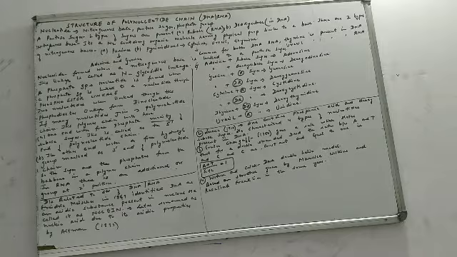Before we discuss the structure of a polynucleotide chain, first let us see the people who contributed to this structure, or we could simply say the discoveries related to the structure of DNA and RNA. Remember, I am also including RNA in the topic because we are going to study the structure of a polynucleotide chain. When we talk about the discoveries related to the structure of DNA and RNA, first of all, we think about Friedrich Miescher. Please remember his name, Friedrich Miescher.